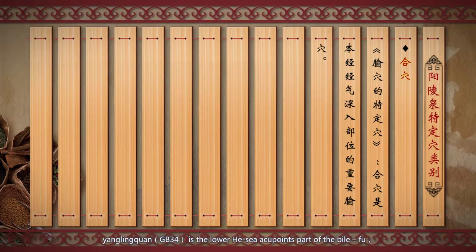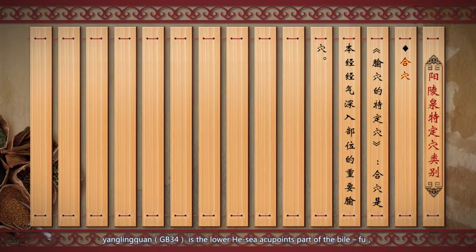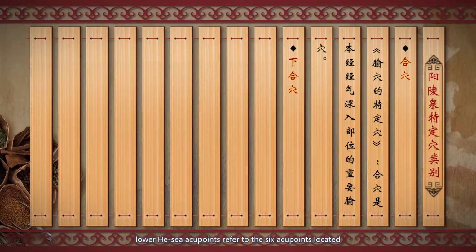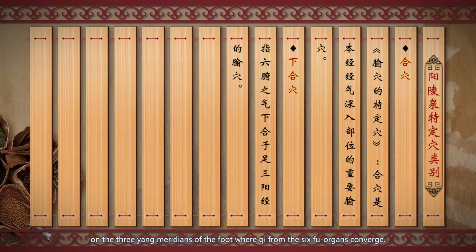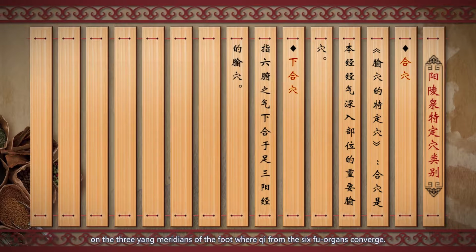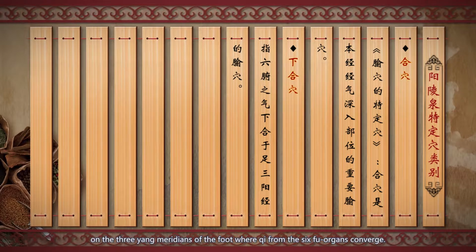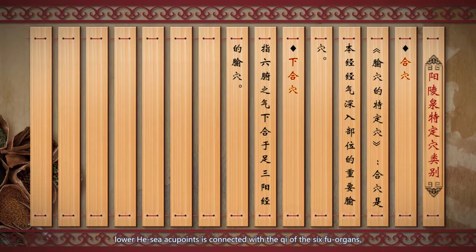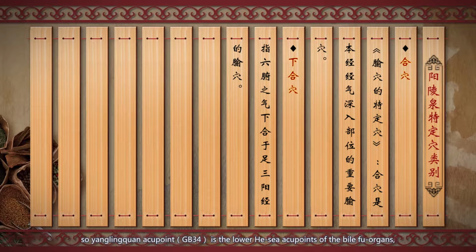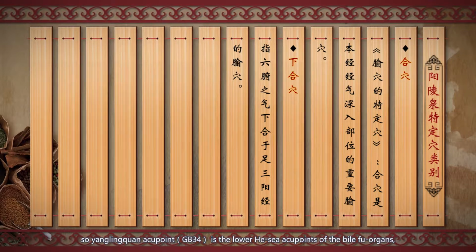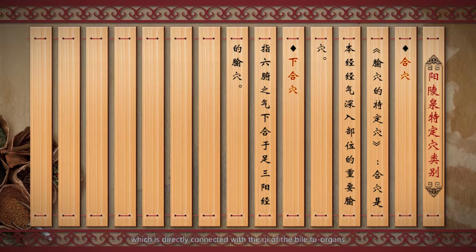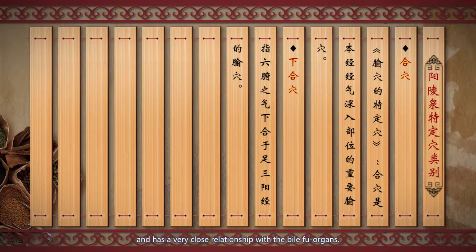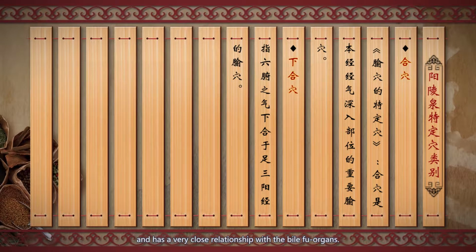In addition, Yanglingquan is the lower He acupoint of the gallbladder. Lower He acupoints refer to 6 acupoints located on the 3 yang meridians of the foot where qi from the 6 Fu organs converges. The lower He acupoint is connected with the qi of the 6 Fu organs. So Yanglingquan, as the lower He acupoint of the gallbladder, is directly connected with the qi of the Fu organs and has a very close relationship with them.